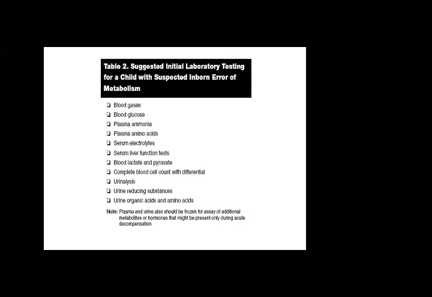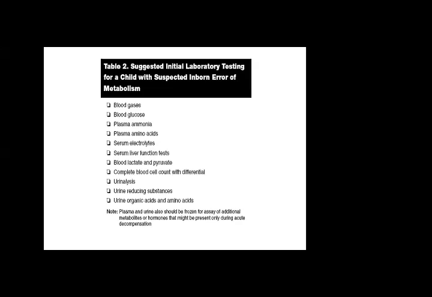A note is written that plasma and urine should be frozen for assay of additional metabolites or hormones. This note is for the lab technicians, but the doctor should know that whenever you are going to get a hormone level, it is mostly done in the urine, but in the plasma as well.